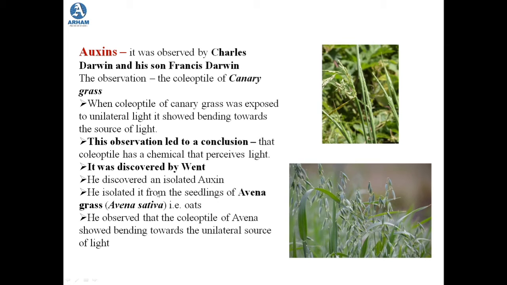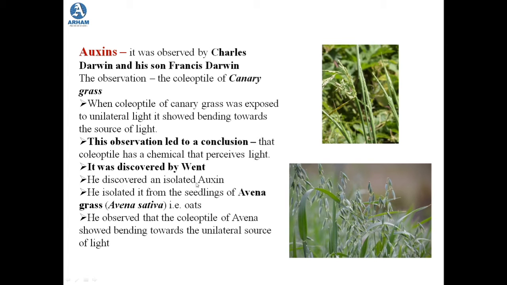He discovered and isolated auxin from the seedling of Avena grass, which is scientifically known as Avena sativa, or commonly known as oats. He observed the same thing, that when the coleoptile of this Avena grass was exposed to a unilateral source of light, it showed bending towards the source of light.